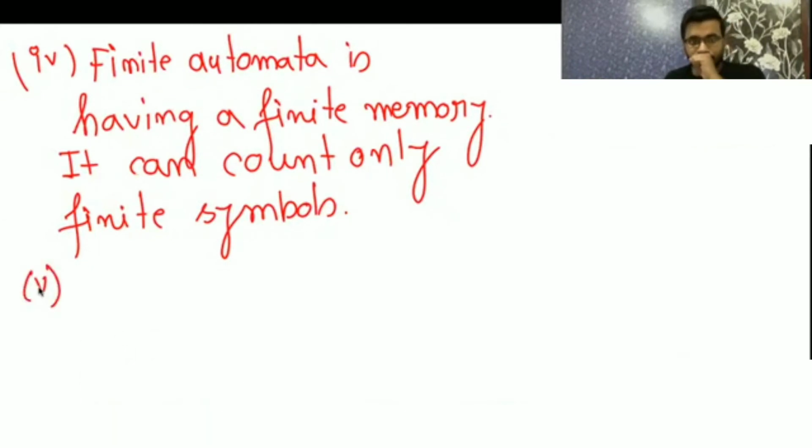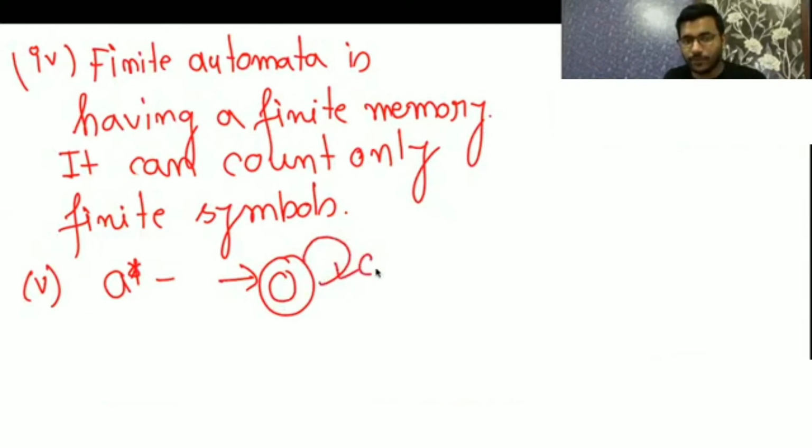Now, you even know that for an infinite string like a star, we can give a FA. How? Just accept epsilon and any number of a. So this language is an infinite language. For an infinite language, if we have a pattern inside it, then we can give a FA. So if a language is finite, then it is regular. But if a language is infinite, then it may or may not be regular.